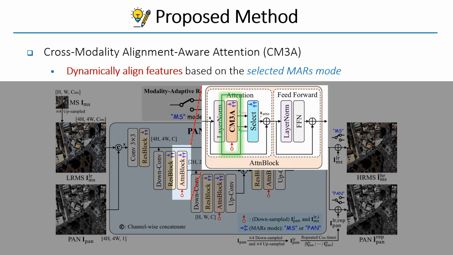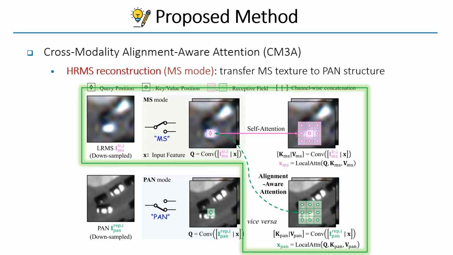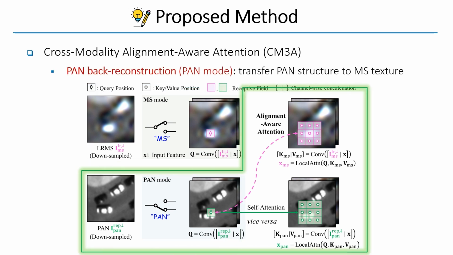Our CM3A dynamically aligns features based on the selected MARS mode by integrating both self-attention and alignment-aware attention mechanisms. CM3A enables bidirectional alignment by transferring MS texture to PAN structure during HRMS reconstruction, and PAN structure to MS texture during PAN back reconstruction. This mechanism not only mitigates cross-modality misalignment, but also ensures structural and spectral fidelity in the reconstructed images.